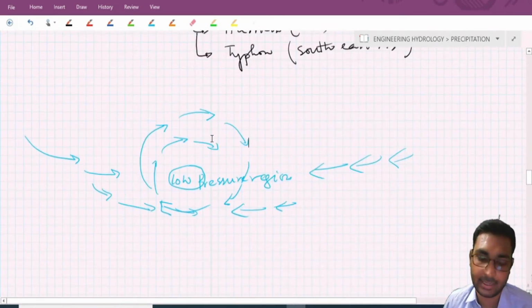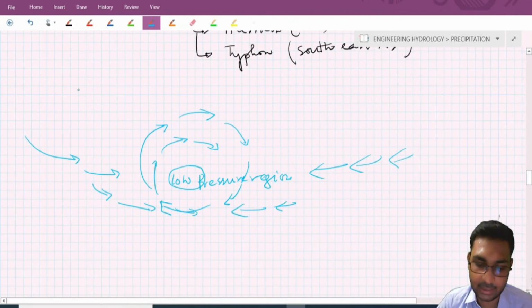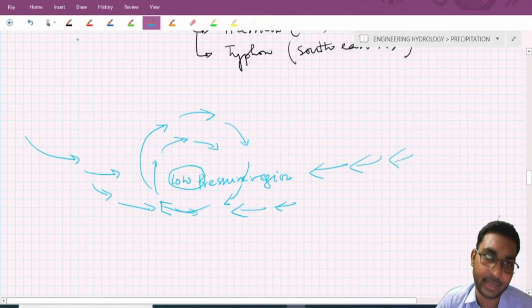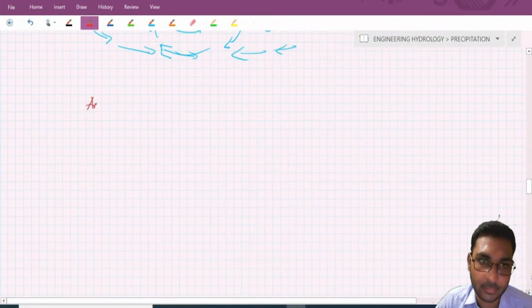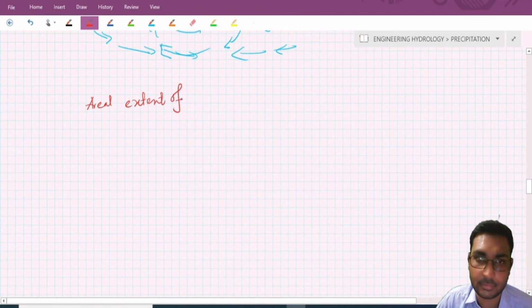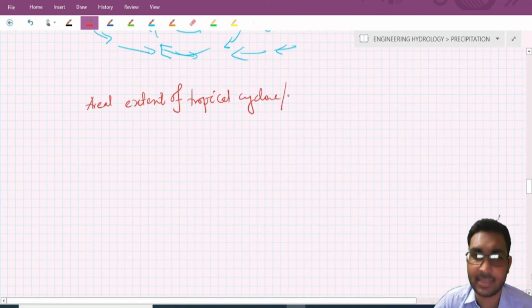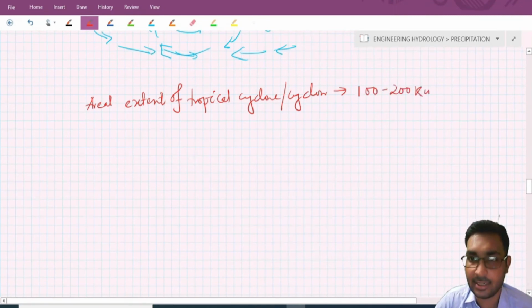Now, generally the areal extent of a tropical cyclone, or simply cyclone, is 100 to 200 kilometers.